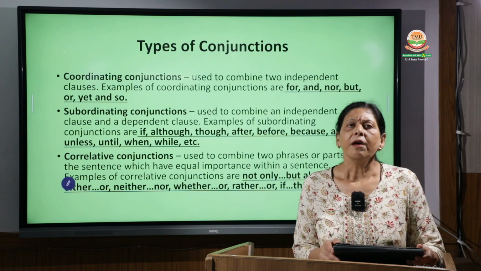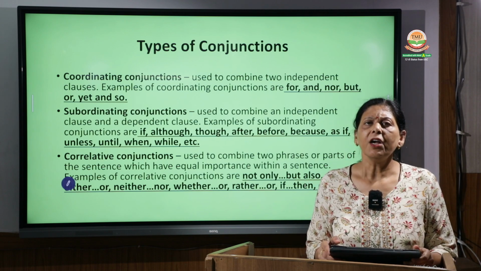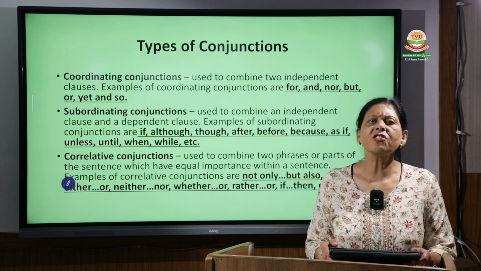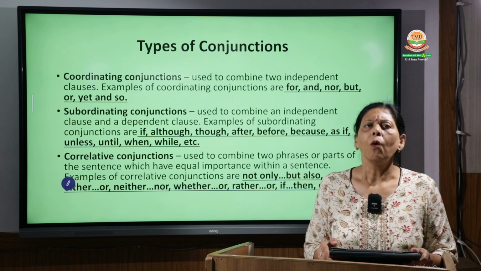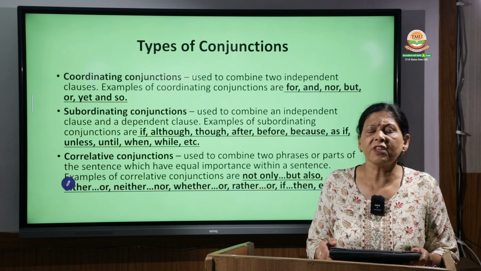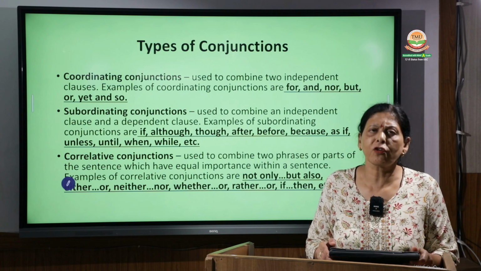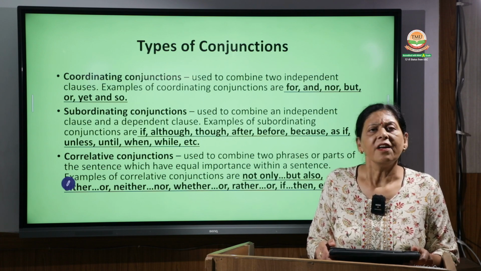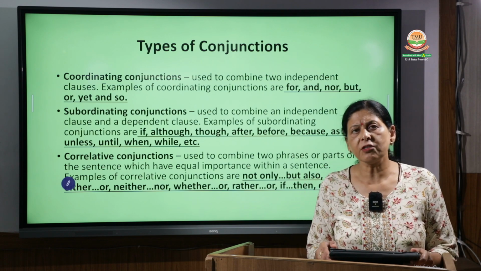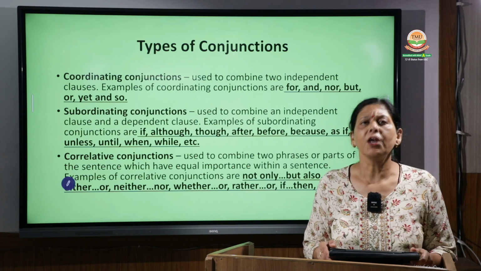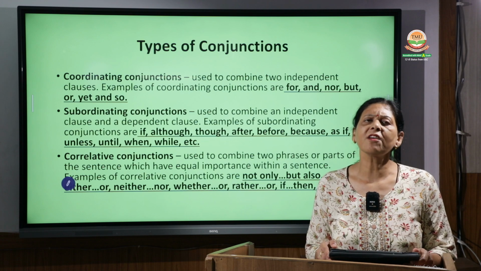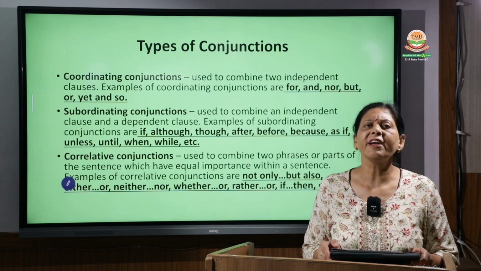Then, neither the teacher nor the student was on time. Neither the teacher. So the sentence here is, the teacher was not on time. Then the second sentence is, the student was not on time. Now we join these two sentences: neither the student nor the teacher was on time. Clear? So these are examples of correlative conjunctions.